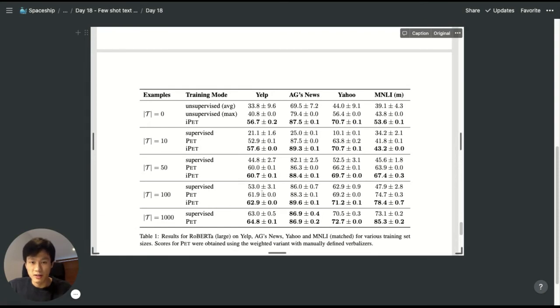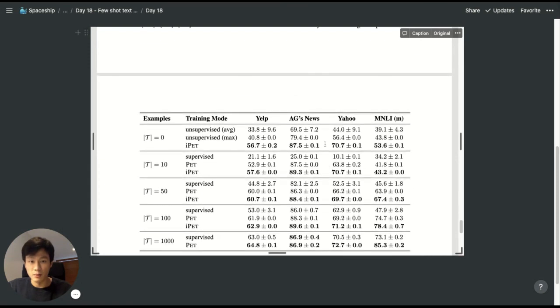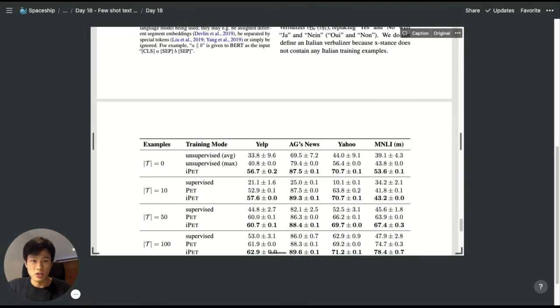Why do I find this paper interesting? Because very often when we want to do fine-tuning or domain-specific classification problems, we often face the problem of not enough data. And by using this PET approach, we're able to generate a much larger training dataset, which we can use to fine-tune, or use for our downstream tasks.